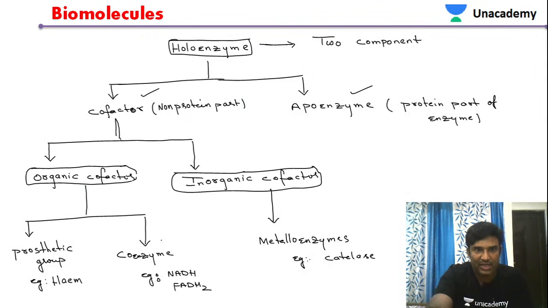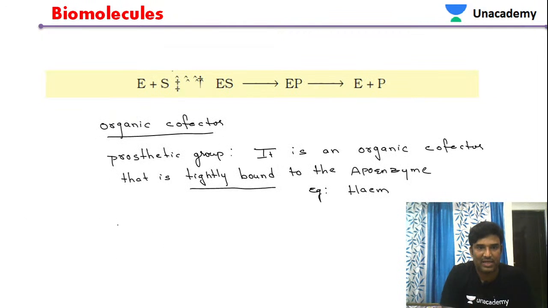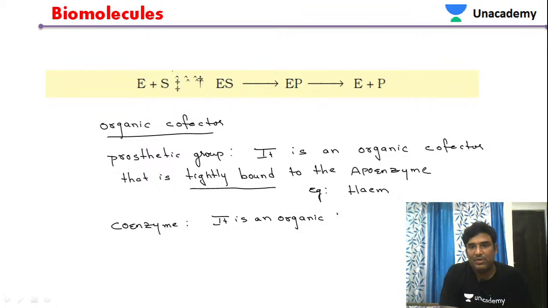Similarly, another organic cofactor is coenzyme. How do we define coenzyme? It is also an organic cofactor, loosely bound to the apoenzyme. The apoenzyme is the protein part of the enzyme.